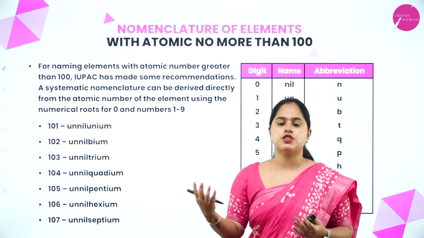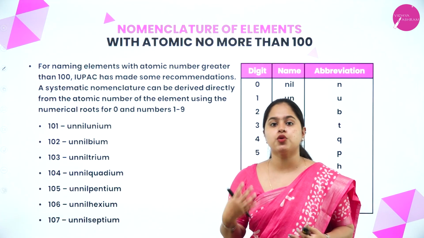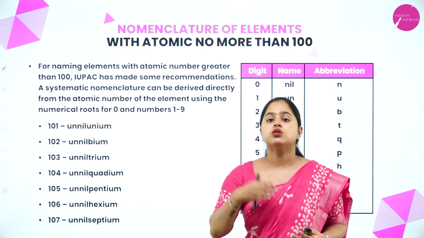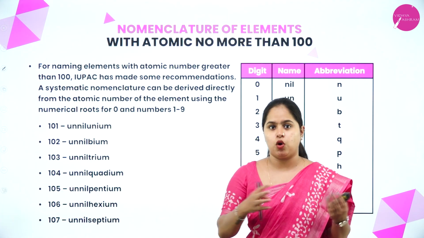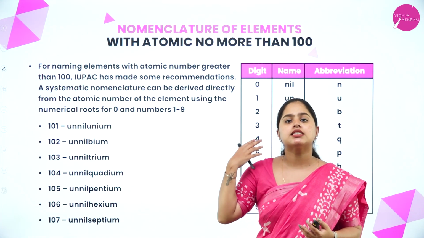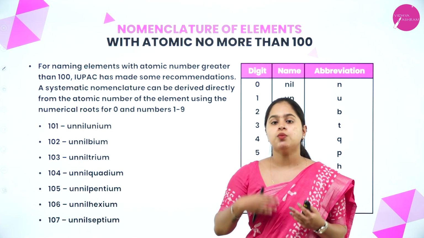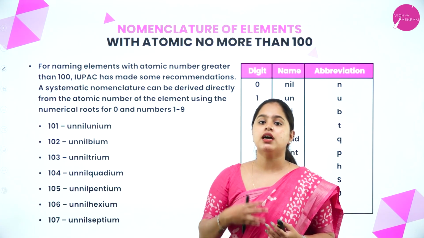Many elements were being discovered and many scientists wanted to take credit for the discovery of the same element. So to avoid confusion about which scientist named the element, a system was adopted by IUPAC which helped to name the elements having atomic number more than 100.